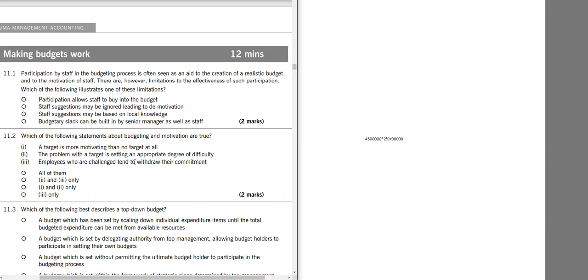Which of the following statements about budgeting and motivation are true? A target is more motivating than no target at all.